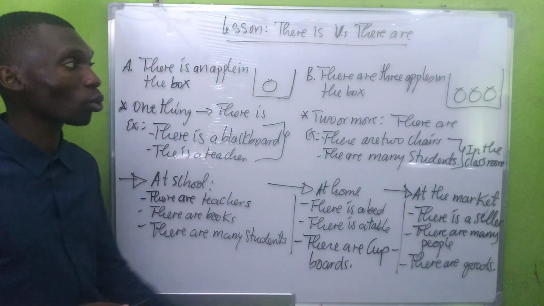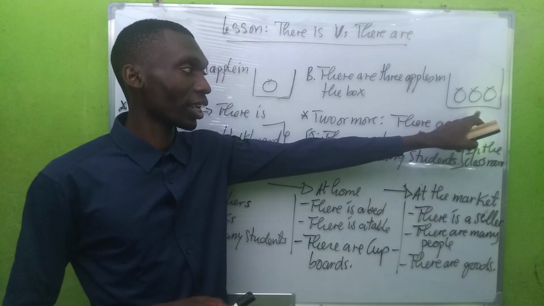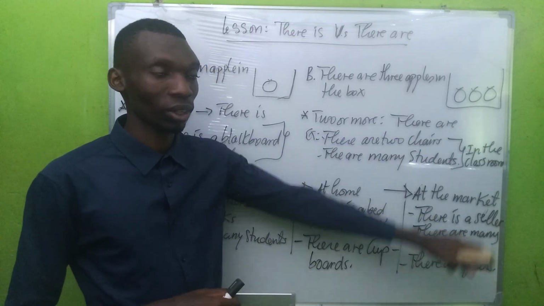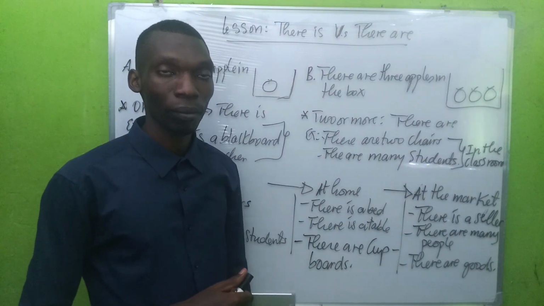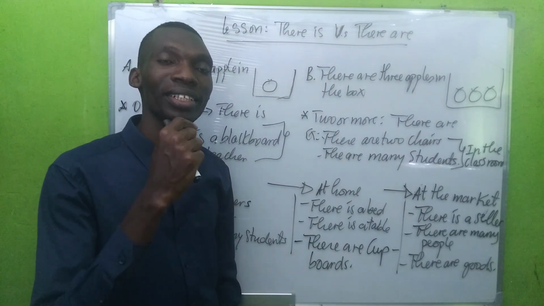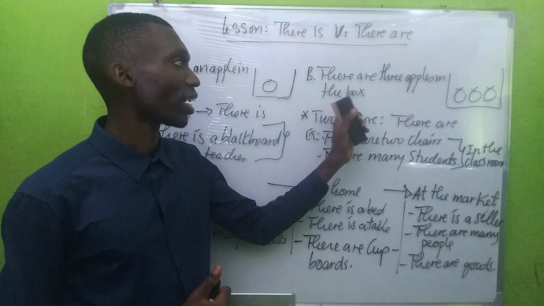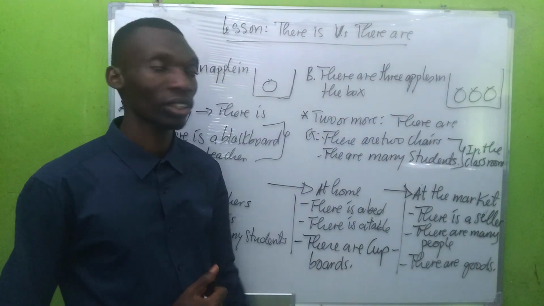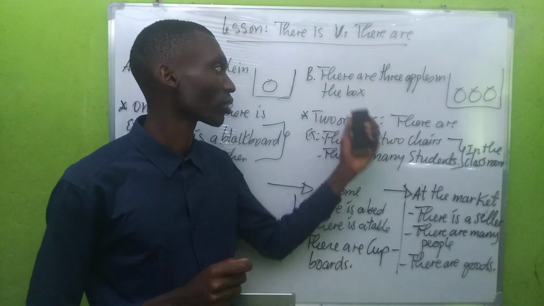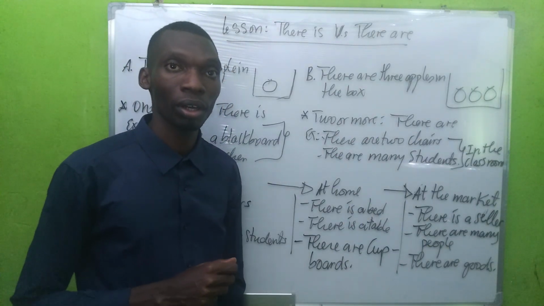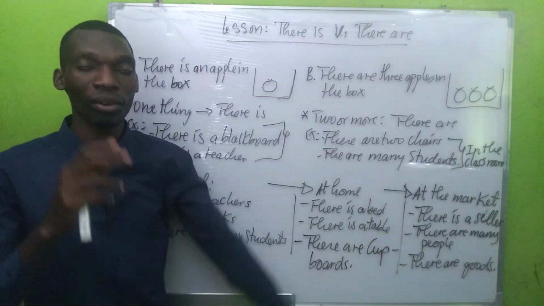Over here we also see a box, but also we see 3 apples. It means there are 3 apples in the box. We say: there are 3 apples in the box. There are 3 apples in the box. Okay? So we use there is for one thing, and there are for two or more things.